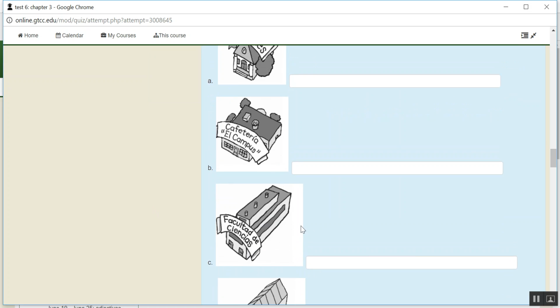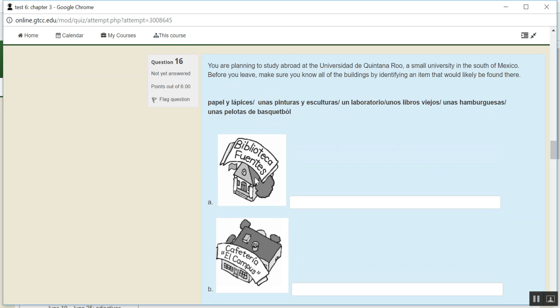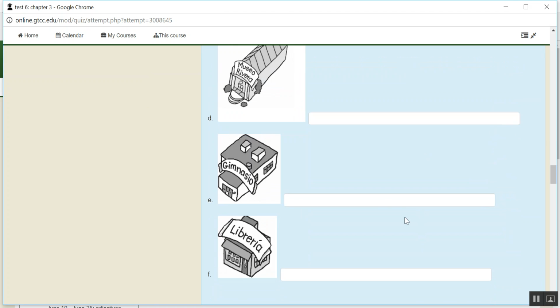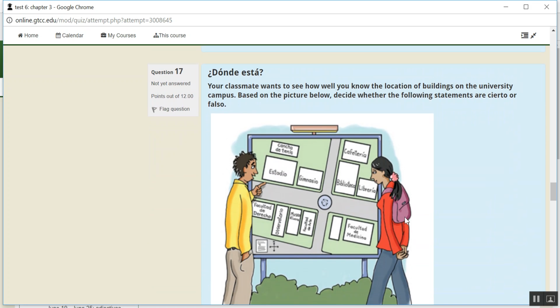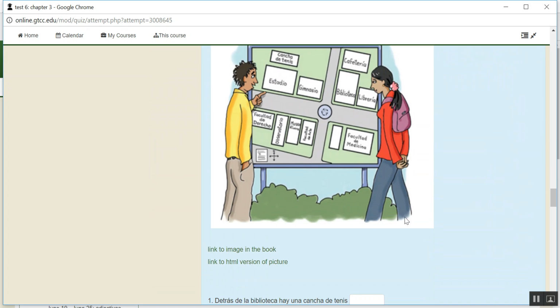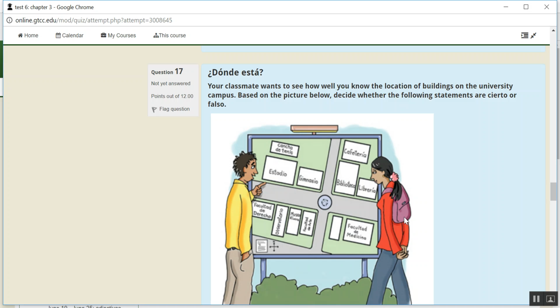So by looking at the buildings, in La Biblioteca Fuentes, would you find pinturas y esculturas? If so, then you're going to write unas pinturas y esculturas here. Okay. Dónde está: your classmate wants to see how well you know the location of buildings on the university campus.